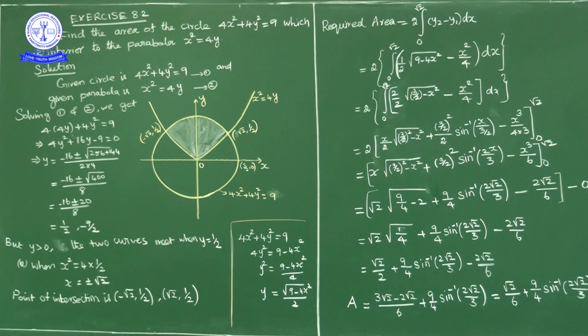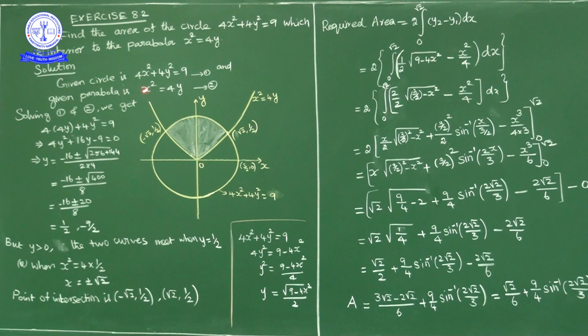Now this is a rough graph of the circle 4x² + 4y² = 9, which you can write as x² + y² = 9/4, so x² + y² = (3/2)². The radius is 3/2. So it intersects the x axis at (3/2, 0) and (-3/2, 0), and the y axis at (0, 3/2) and (0, -3/2). This is about the circle.